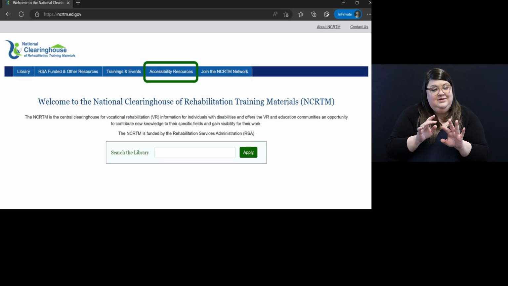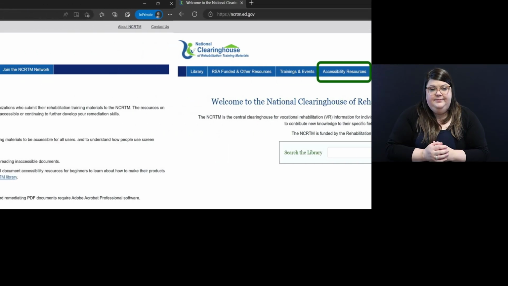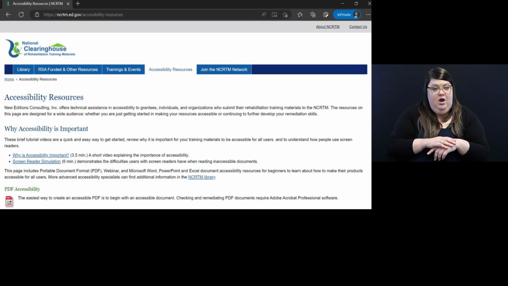Select accessibility resources. Once you are on the NCRTM accessibility resources page, you will find tip sheets, guides, and video tutorials to assist with accessibility efforts. You will also find department accessibility requirements. On pages 7 through 9 of the Guide for Product Submission and Websites, you will find a list of common accessibility remediations that may help you when creating and reviewing content for accessibility.